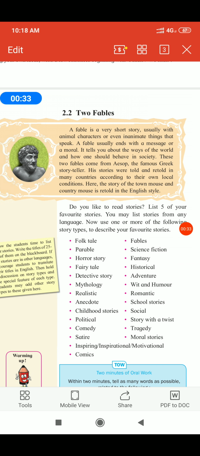A fable usually ends with a message or a moral. These stories end with a message and a moral.